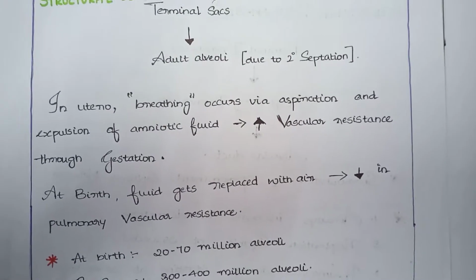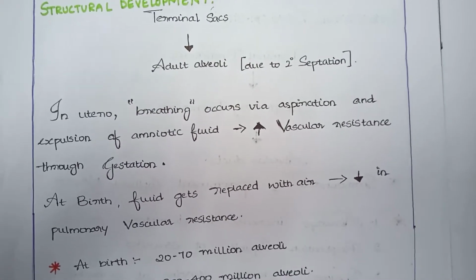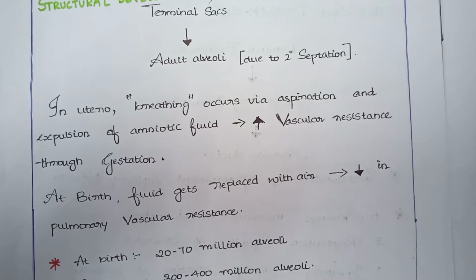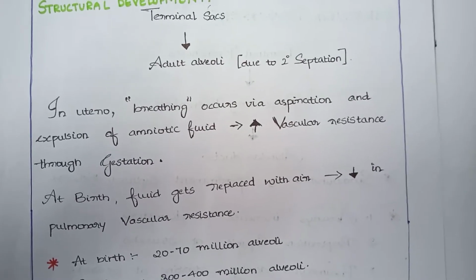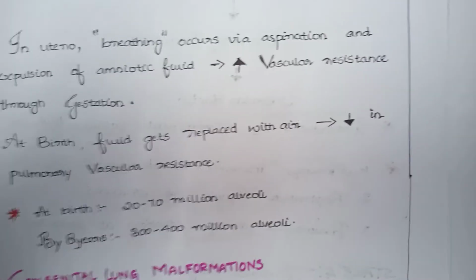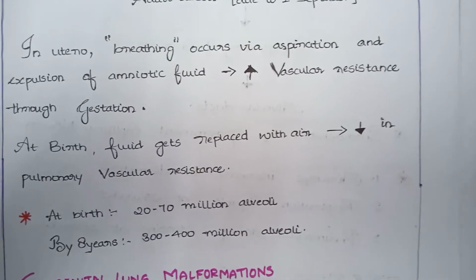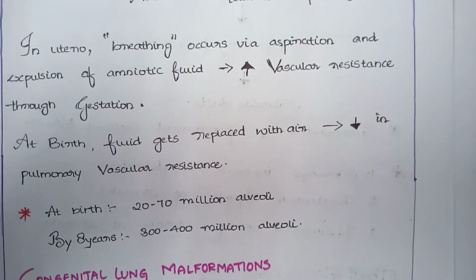In utero, breathing occurs through aspiration and expulsion of amniotic fluid, which leads to an increase in vascular resistance through gestation. At birth, fluid gets replaced with air, which leads to a decrease in pulmonary vascular resistance. At birth, there are 20 to 70 million alveoli. By 8 years, there are 300 to 400 million alveoli.